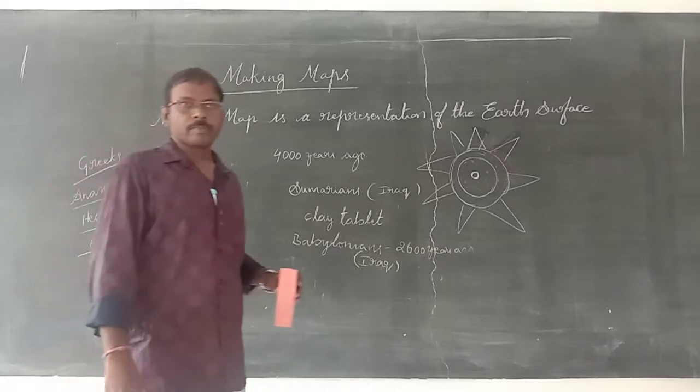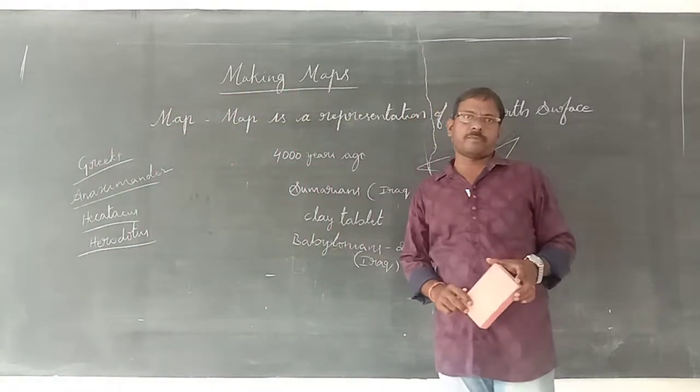These Greek people wanted to prepare a map.